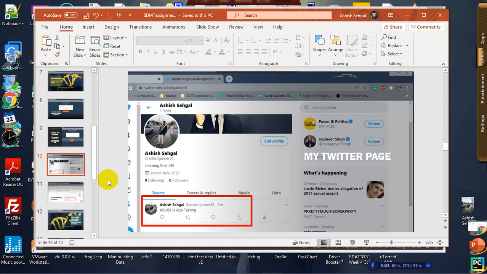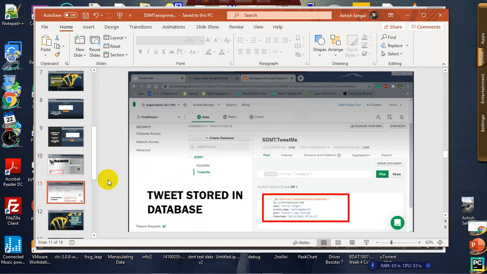Here you can see my Twitter page. It is successfully posted, the same tweet I posted using my web application, and simultaneously the tweet is stored in the database, MongoDB, under the name SDMT, and the collection name is TweetMe.